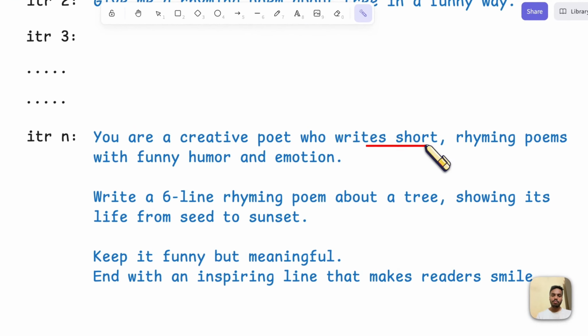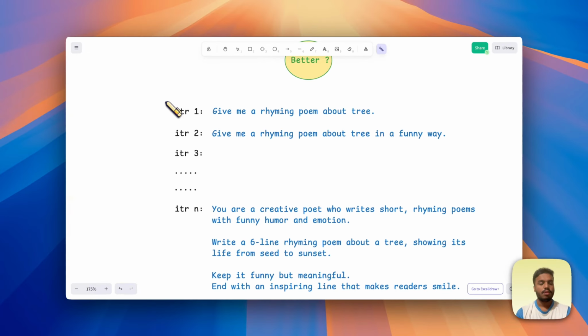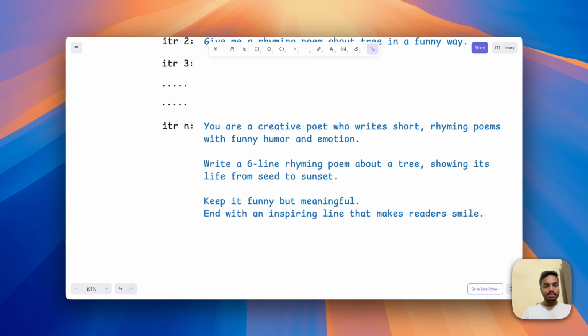I needed a short poem which should not exceed 6 lines. The poem should be rhyming with funny humor and emotion. It should show the life from sea to sunset. It should be funny, also meaningful. The poem should end with an inspiring line that makes the reader smile. Basically, I needed an inspiring story from sea to sunset said in a funny tone. After a number of iterations, I got this prompt. We can further improve it, but for this video, let's stop here.